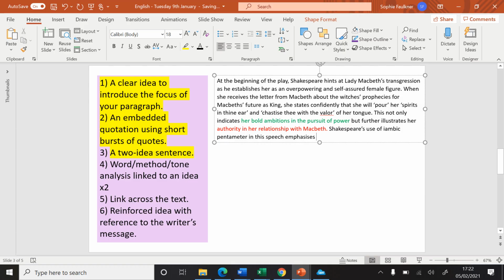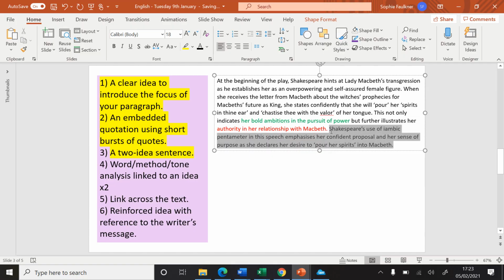We're talking about, in this instance with Lady Macbeth, how self-assured she is and how determined she is. So I'm going to say that it emphasizes her confident proposal and her sense of purpose as she declares her desire, and now I'm going to link it back to my quote, "pour her spirit" into Macbeth.